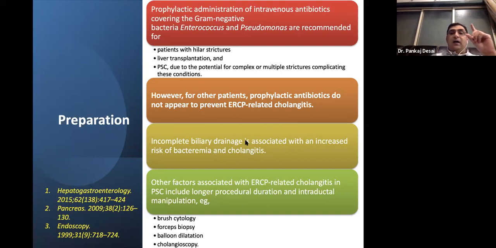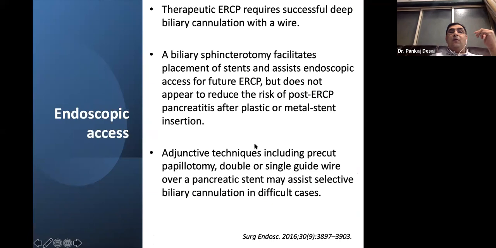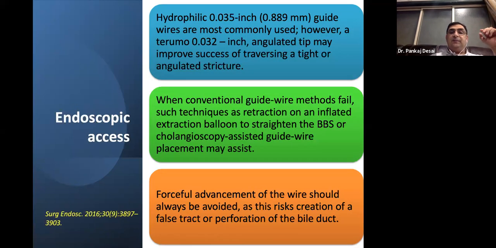You have to always be sure that you have drained all the segments which the contrast has gone beyond the stricture, otherwise it causes bacteremia and cholangitis. The other factors associated with ERCP related cholangitis in PSC would include a longer procedural time, intraductal manipulation, and trying to take biopsy, cytology, balloon dilatation, and cholangioscopy, which will all add to the increased risk of cholangitis. Therapeutic ERCP requires successful cannulation, a sphincterotomy for facilitating stenting, and adjunctive therapies like pre-cut or using different types of cannulation techniques, which already has been discussed.